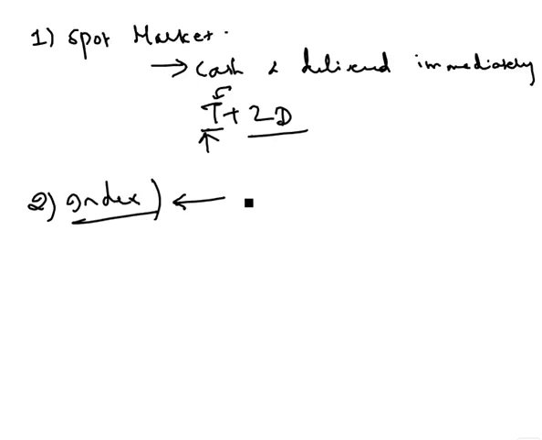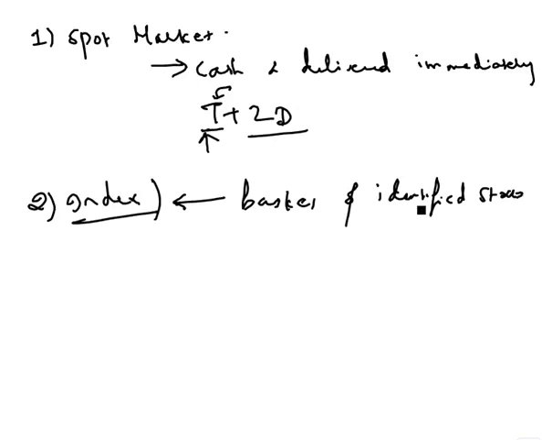An index is a basket of identified stocks. In the case of India, we have the Nifty, which has 50 identified stocks, which represents the Indian stock market as a whole. And similarly, we have the BSE index that represents about 100 stocks that are traded in the Bombay stock market. So it actually represents a basket of identified stocks. That's a very important thing about an index.